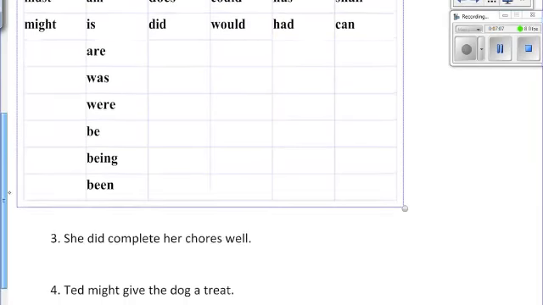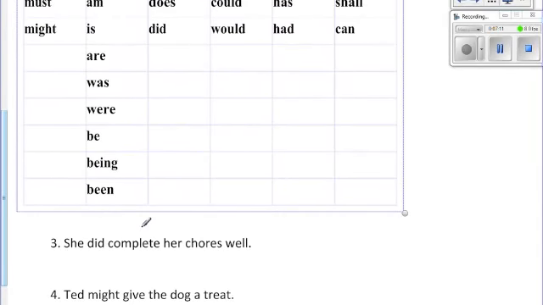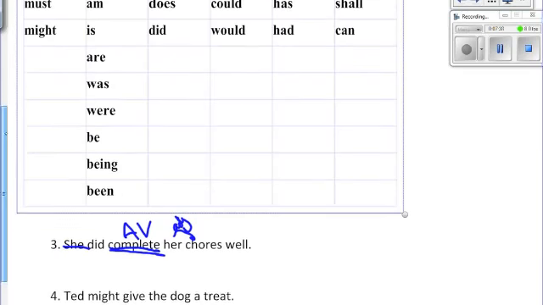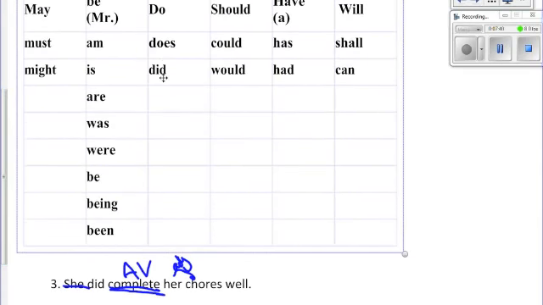All right, she did complete her chores well. We'll start with the subject. This is about she. And then we can tell what kind of chores: her. All right, so those are ones that we already know. Now we just learned action verbs, so we can see that complete is an action that we could see her doing. So therefore we label it AV for action verb. Now this word did, if we look up at our chart, we see did in our chart. It is helping the word complete. It is a helping verb.